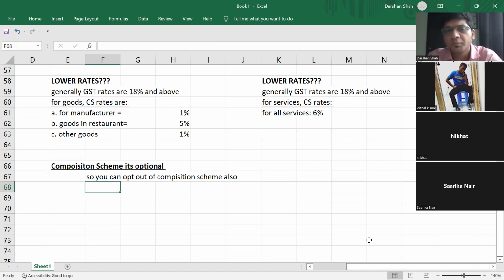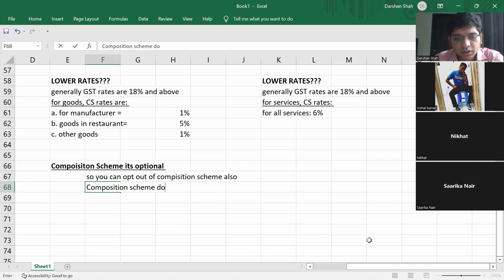The main reason for this is that the composition scheme does not allow input tax credit. So some dealers do not take the composition scheme.